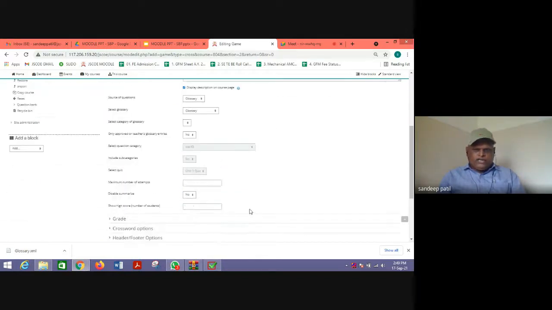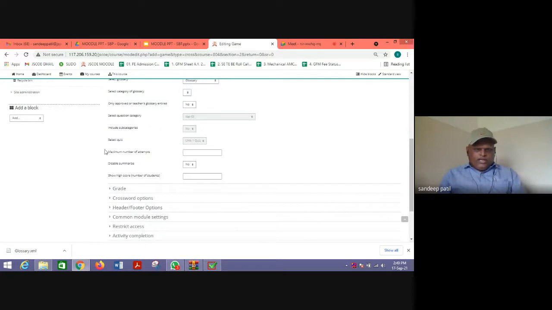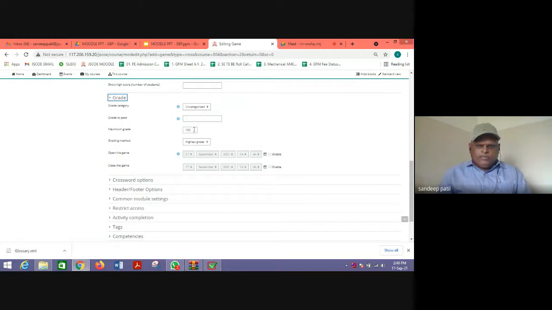Okay, after selecting a glossary, you can give the maximum number of attempts to that particular crossword. Suppose your grade is about 20 marks and you give, say, 50 attempts, you can give maximum attempts to students. Then the maximum grade is 100 marks, or you can change it to say 20 marks. Grade to pass, say 10 marks. Again, opening of the game, end of the game. These timings you can decide.